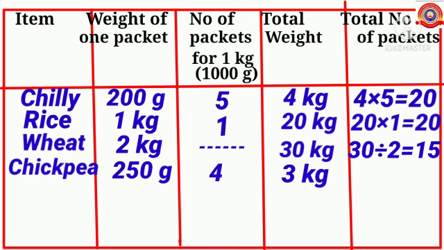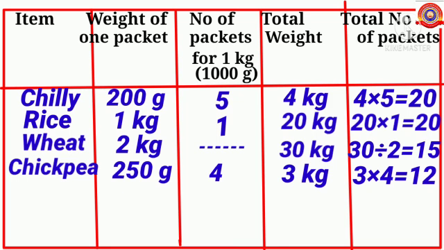See children, you know here we have to pack 3 kilogram chickpea powder. You know for 1 kilogram we need 4 packets. Then how many packets are needed for 3 kilogram? Yes, 3 times 4. That is 3 into 4 equals 12. So children, 12 packets are needed to pack 3 kilogram chickpea powder with 250 grams each.